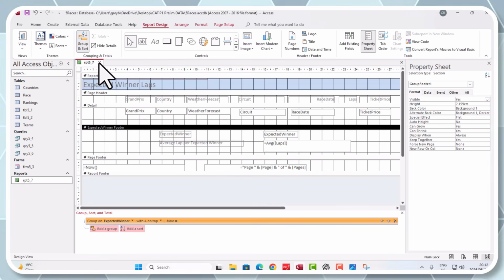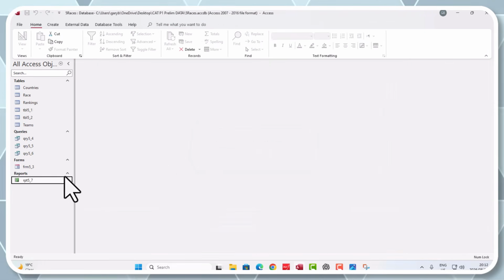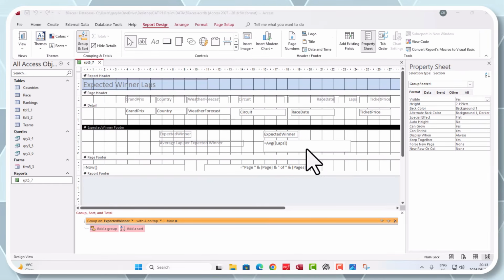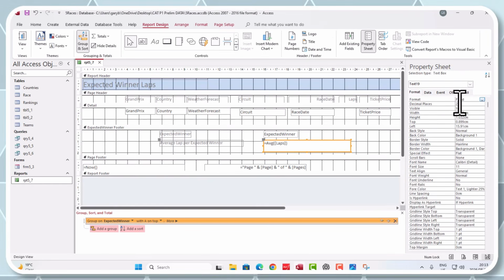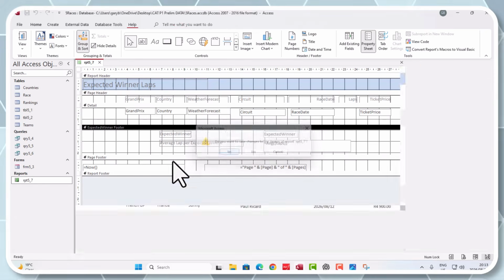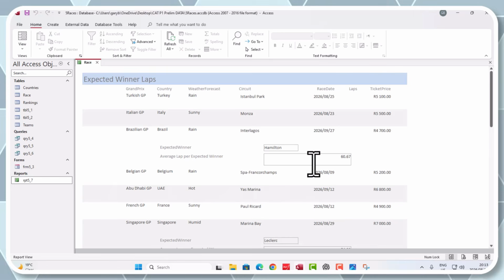Okay, let's right click and save. All right, let's run the report, and there we go. Oh, I thought it would still do that. Let me just go and check this carefully. Right, so again, on this one, I just went to format fixed, and 2 decimal places maybe is good. Let's see if that solved that issue, and that's better.